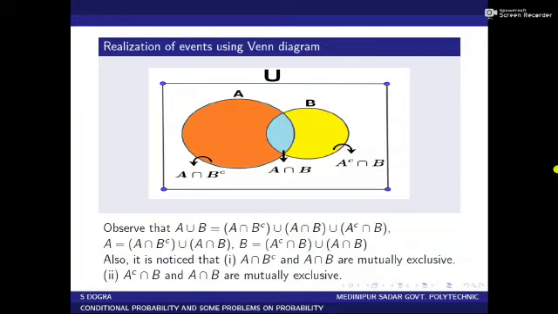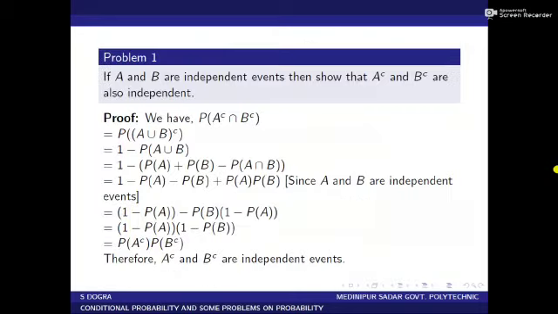Similarly, A complement intersection B and A intersection B are also mutually exclusive because there is no common sample point between them.